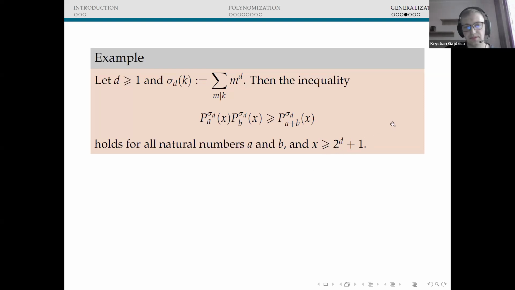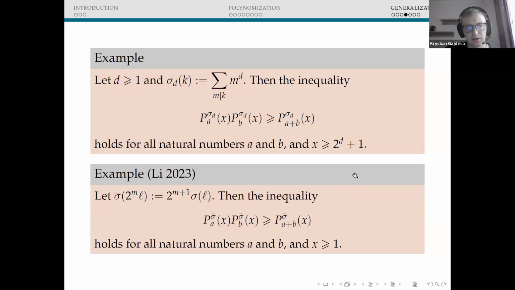Another interesting example is the application of the criterion for the so-called polynomization of the overpartition function. Let me recall the definition of the overpartition function. In an overpartition, the first occurrence of any positive integer may be overlined. So this is the difference between overpartitions and partitions, and it turns out that the corresponding sequence for the polynomization of the overpartition function is sigma bar, which is defined by the following.